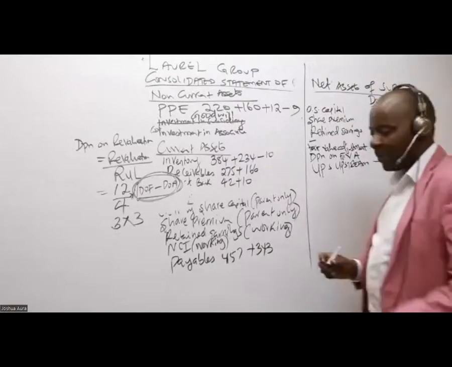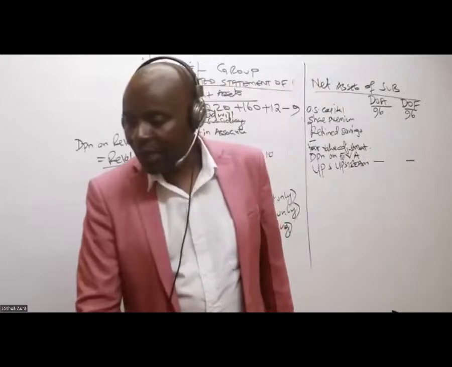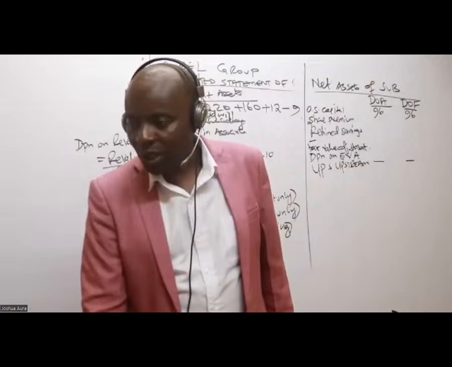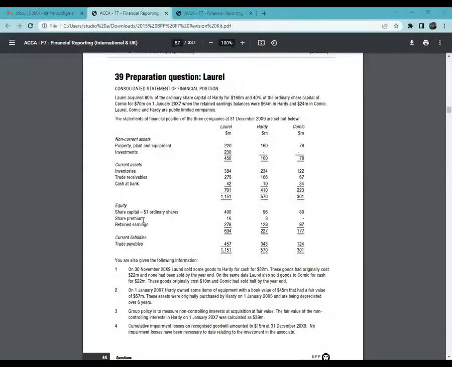How about share premium? Again, we are taking the share premium of the subsidiary. The share premium for the subsidiary is 3. That is why, if it's an exam, I'll always cover this Comic. If I'm using Excel, I'll just highlight this in yellow. So 3.